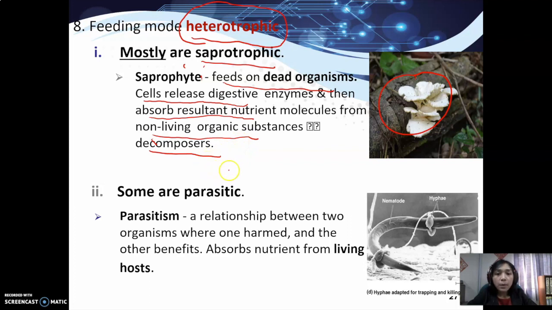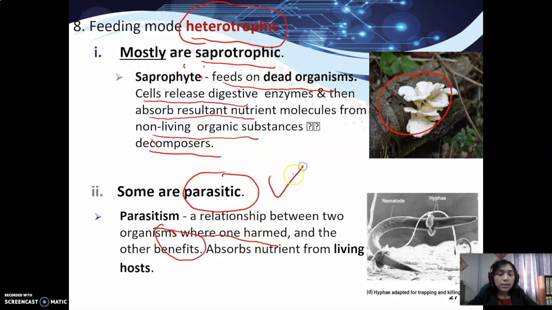Okay, while some of them are parasitic. Parasitic means a relationship between two organisms where one is harmed, while the other gets the benefit. They will absorb nutrients from living hosts. So just now they fed on dead organisms. Now they feed on the living host. So they cause the danger.